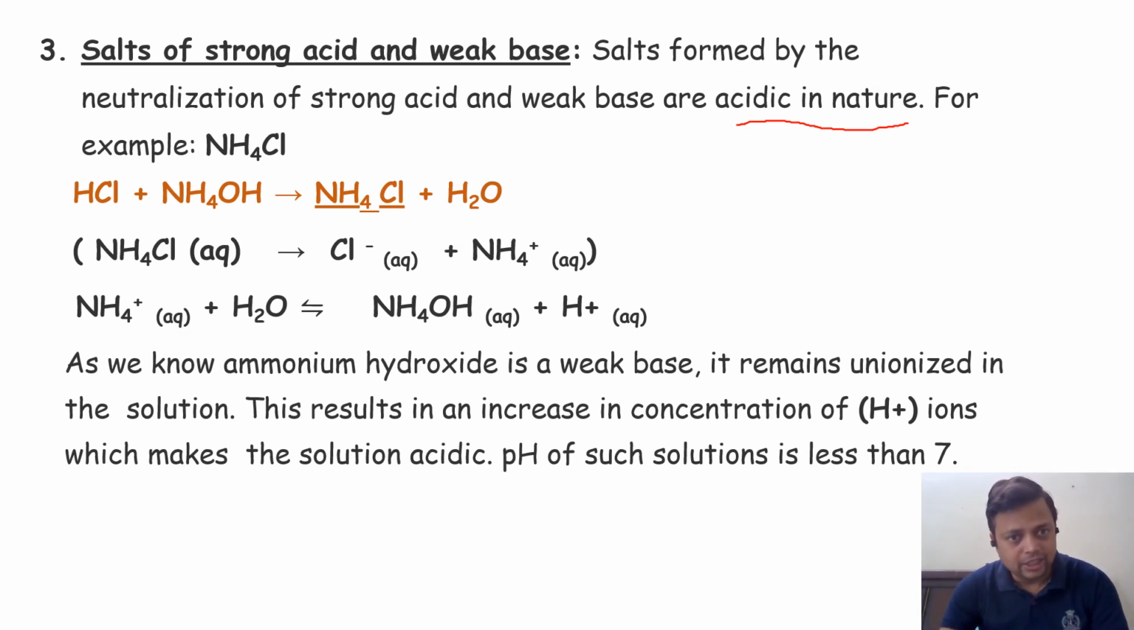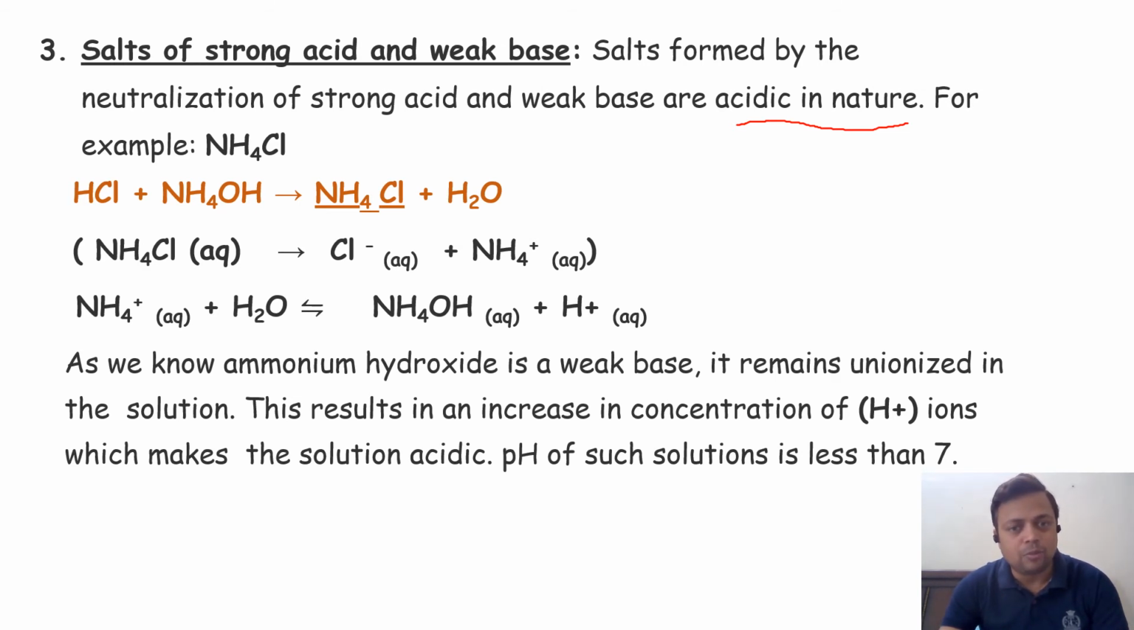Ammonium chloride is a salt. It will be ionized in water, immediately ionized into the ammonium plus ion and the chloride minus ion. So the ammonium ion is here. In aqueous solution, it will react and be converted into ammonium hydroxide, and H plus is generated here. H plus, meaning protons, are produced in the aqueous solution.